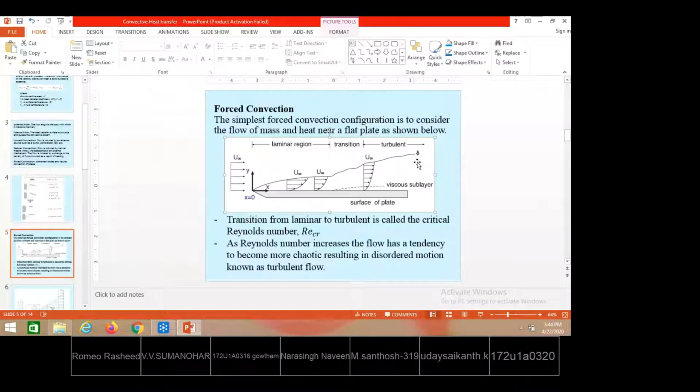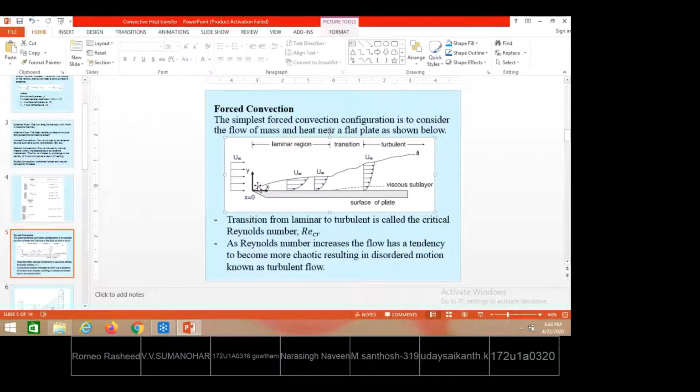So this is what velocity boundary layer thickness, or hydrodynamic boundary layer thickness, is. Suppose the length of the solid surface is too long, then different phases of fluid flow will take place: laminar region, transition region and turbulent region. So what is the characteristic of fluid flow in the laminar region? In the laminar region, a very orderly flow takes place.